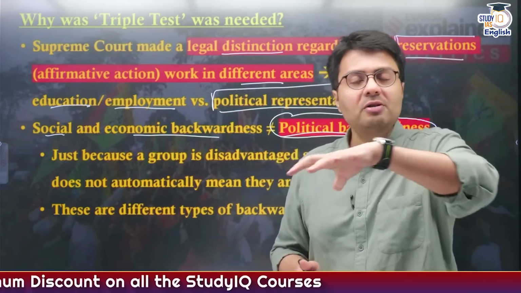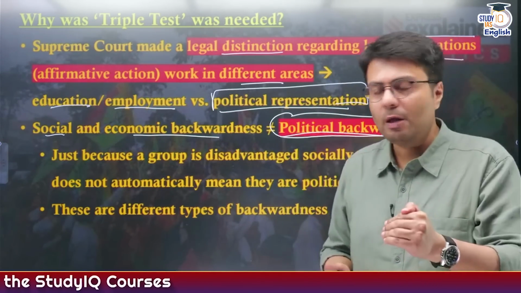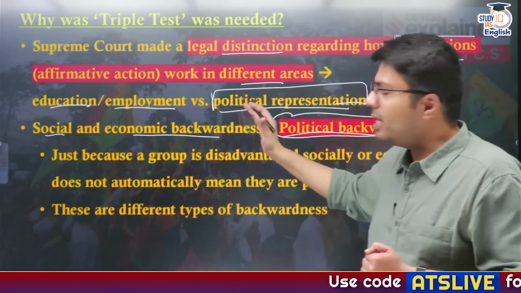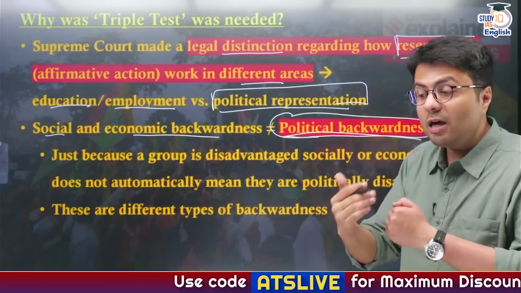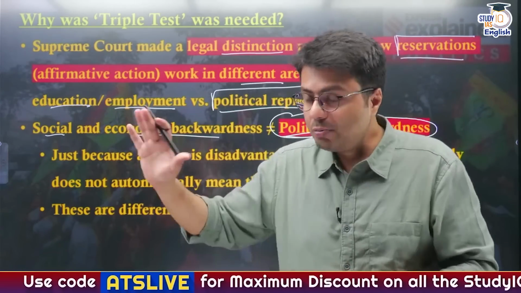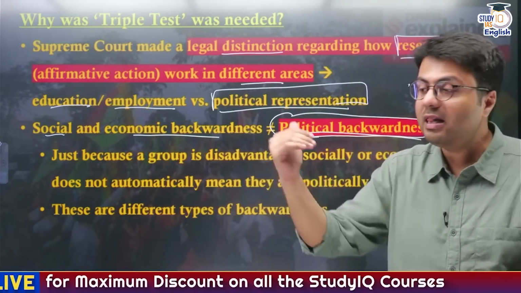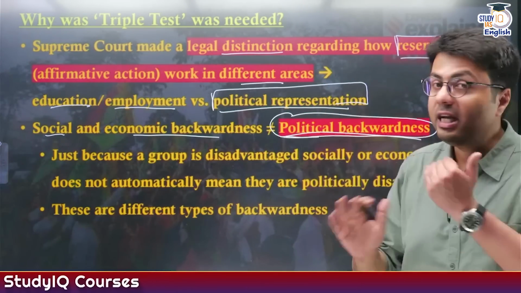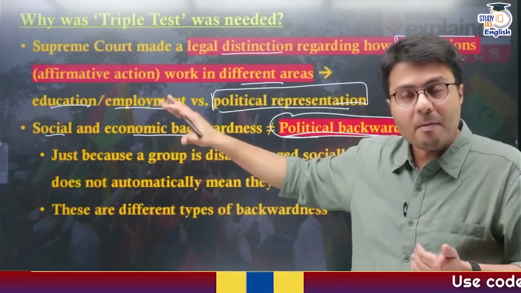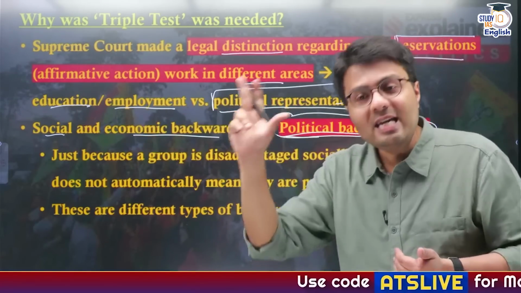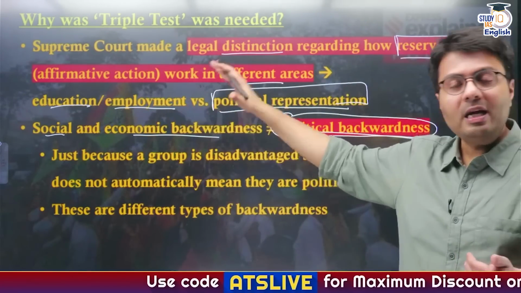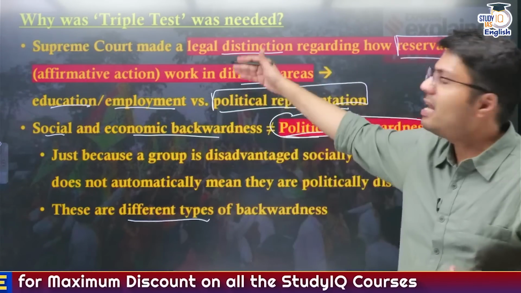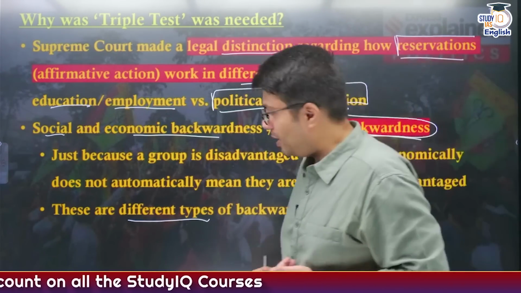Because if I consider an individual Parsi who might be living in Uttar Pradesh, he or she might be socially or educationally backward. This is well understood. But when it comes to their political representation, they are quite vociferous, they are quite vocal. Many political parties cater to their demand and seek votes from members of the Parsi community. So is the Parsi community politically backward? No. Are members of the Parsi community socially and economically backward? Yes. So social and economic backwardness is very different from political backwardness, and this was highlighted by the Supreme Court in this very judgment.